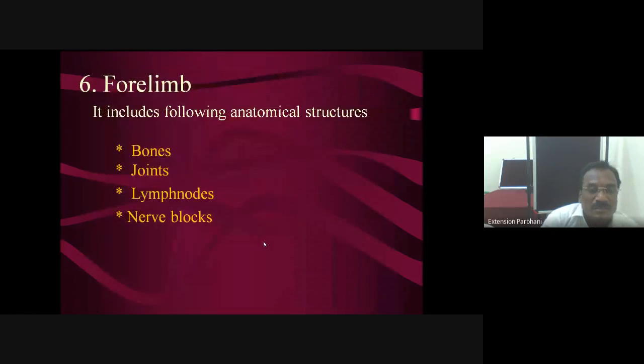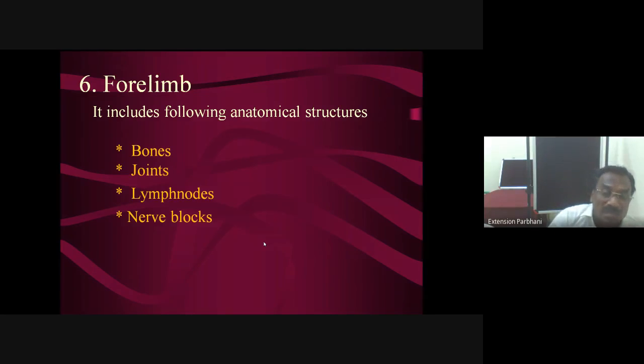Then the forelimb, again different bones, and we are treating different types of conditions, fractures etc. You must have basic knowledge of the different bones in serial order, and different joints. Then nerve blocks, radial nerve block, median and ulnar nerve block, and then lymph nodes, particularly in front of the scapula, the prescapular lymph node. It gets swollen in blood protozoan diseases, particularly Theileria and Babesia, particularly in Theileriosis.